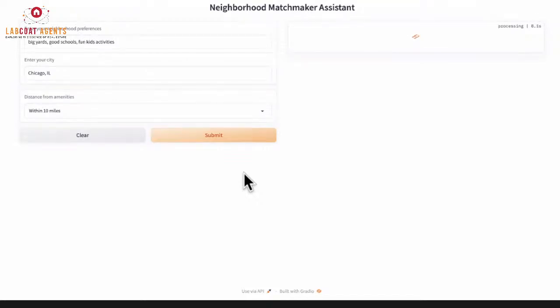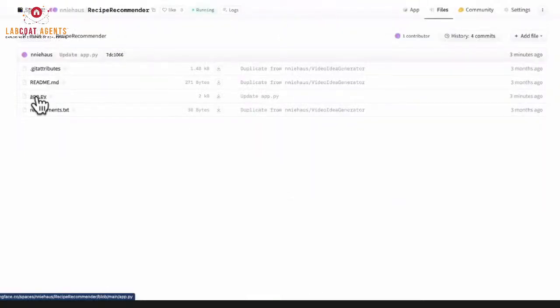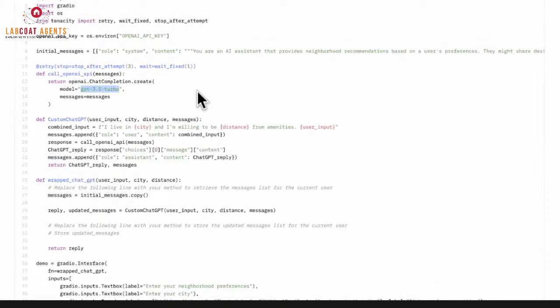So what we were able to do here is, because I saved you some effort, I gave you that initial link. There you go. It's giving you the recommendations. Now, one other thing I'm going to show you here that's kind of cool is if I come back into the code, you'll see right here, this is the model that it's using. Now, if you know anything about ChatGPT, you might know that there have been multiple models at this point, right? So they had GPT 3.5, and they had GPT 3.5 Turbo.